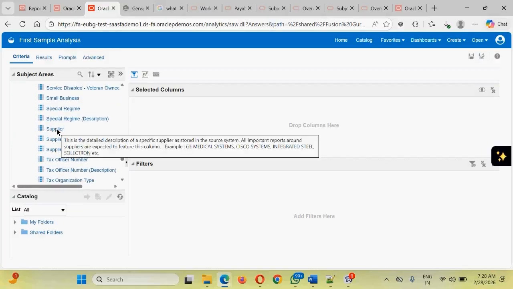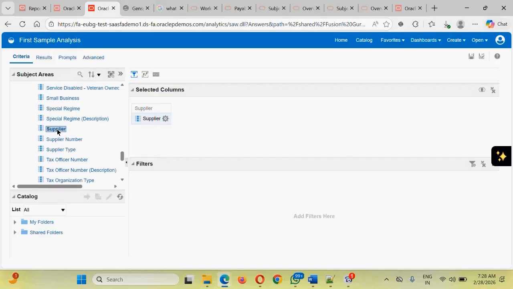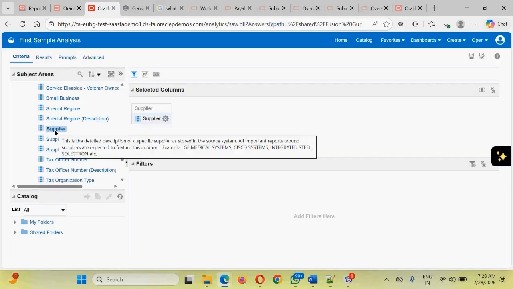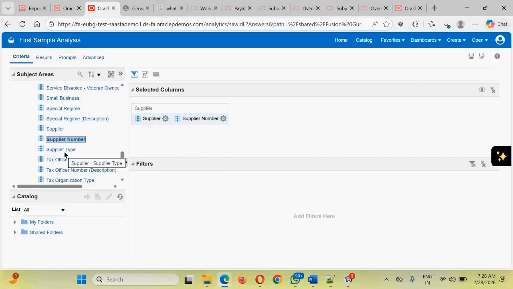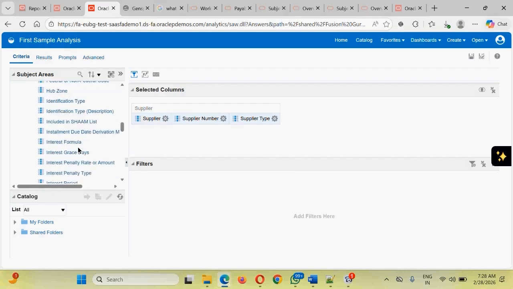Suppose we are interested in supplier, double click. The columns that you're selecting and double clicking are added into the selected columns. Then I want to show the supplier number. I want to show the supplier type. These columns I want from here.